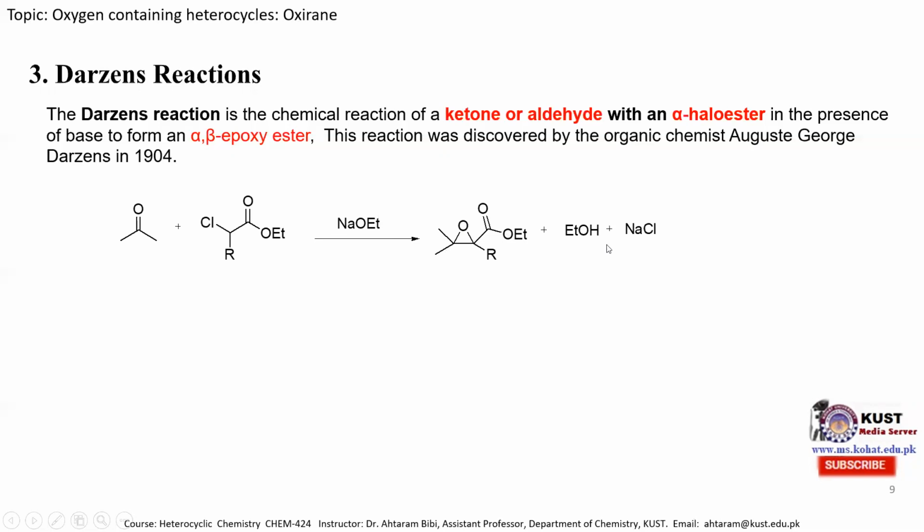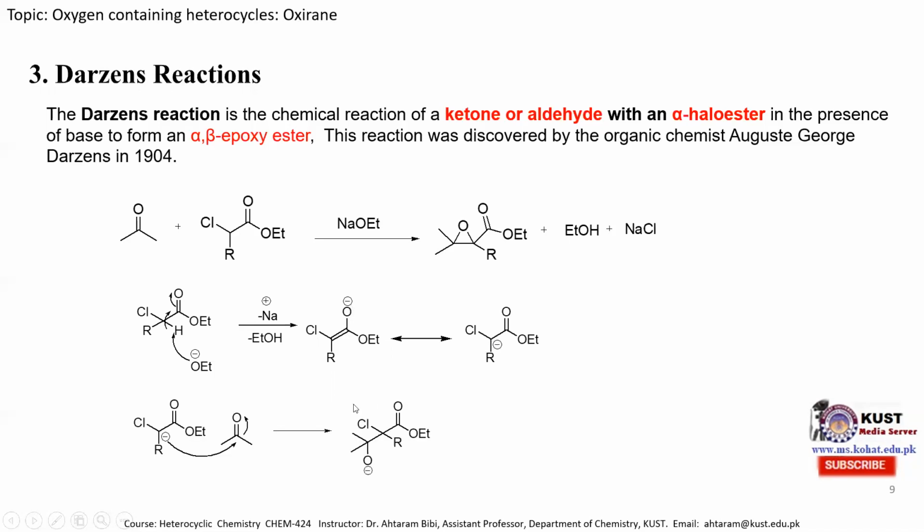and the side products are ethanol and sodium chloride. The mechanism is mentioned over here. In the first step, as sodium ethoxide is present, which is a strong base, the ethoxide ion takes one of the hydrogens from here. The electrons shift, and in the first step we obtain the enolate molecule. This can exist in this resonance form as well. When it comes here, this pi electron shifts toward this carbon atom, producing a carbanion.